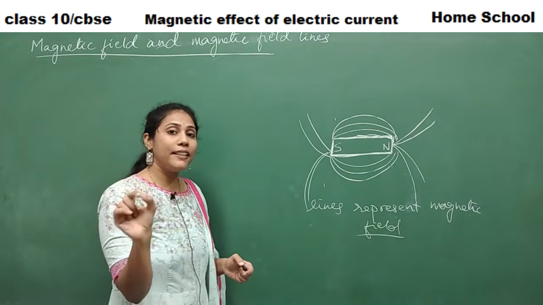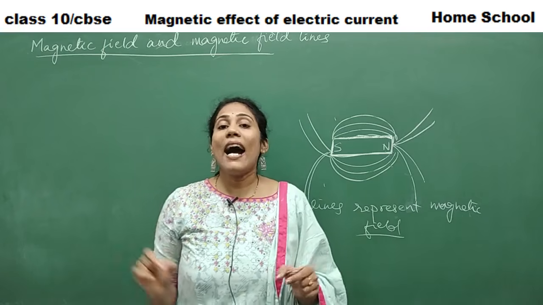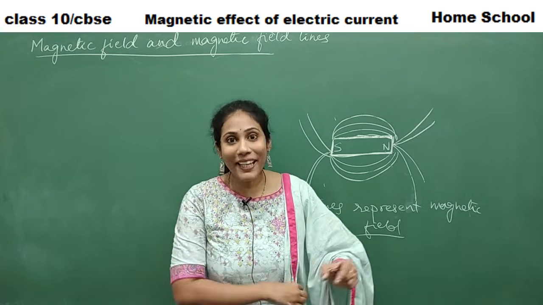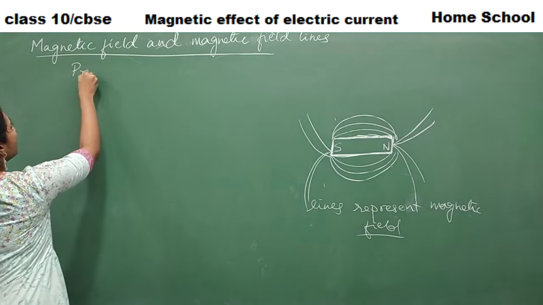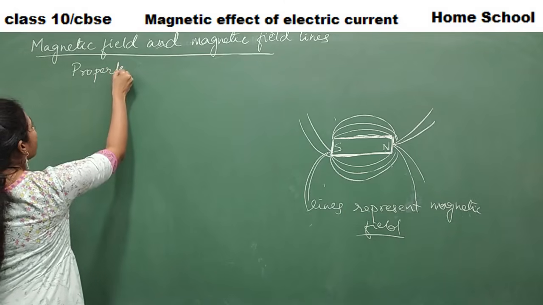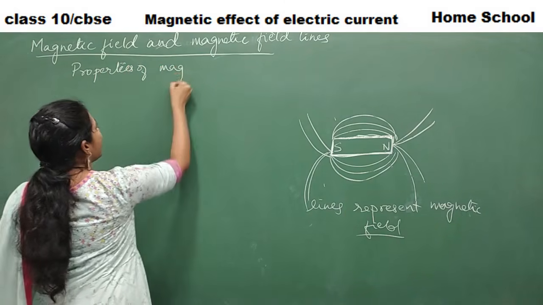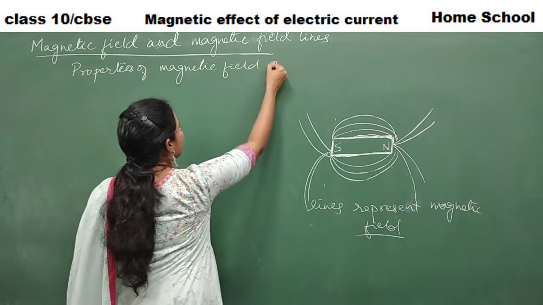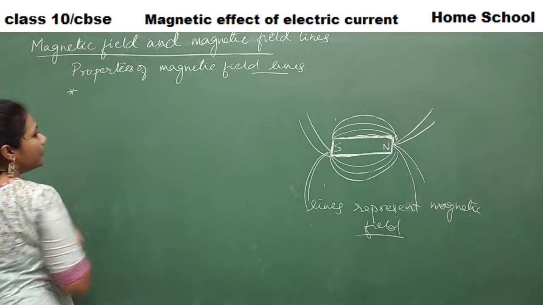Okay, and this particular question is very, very important for board examination. It can be asked for 3 marks. Be very, very careful. Okay, so what are we going to study? Properties or characteristics of magnetic field lines. So what is the first and important property here?